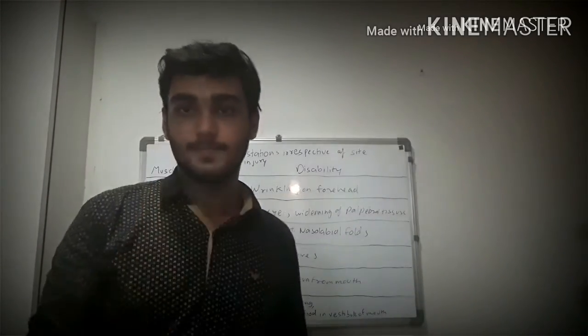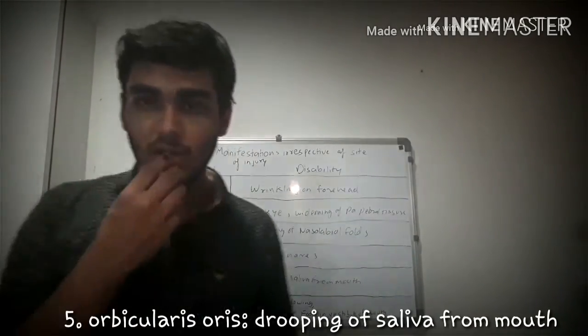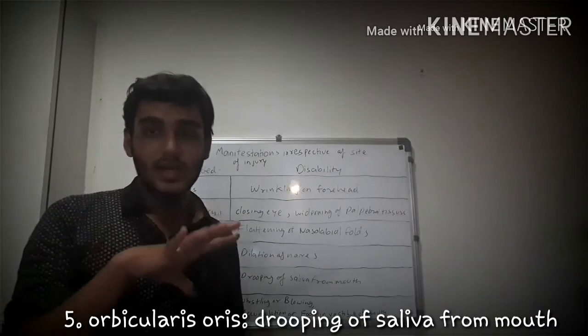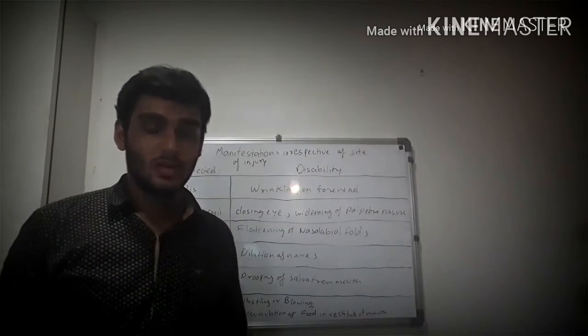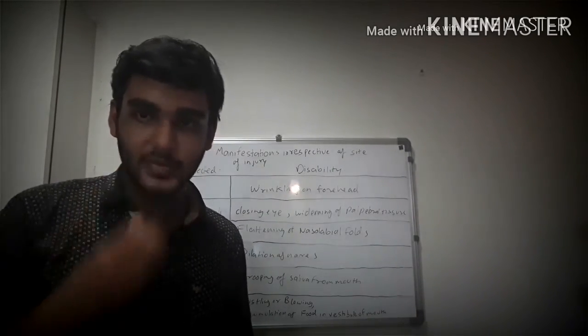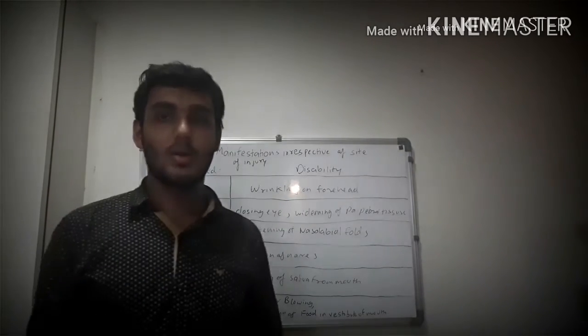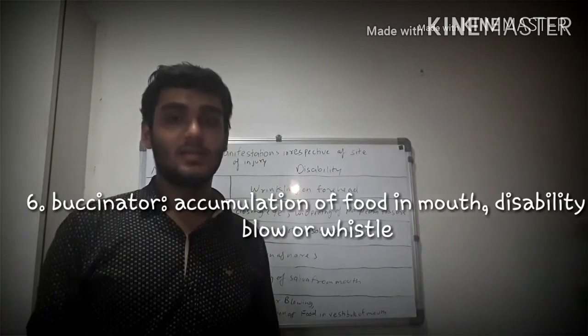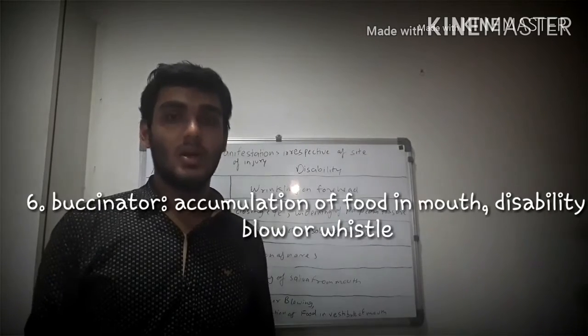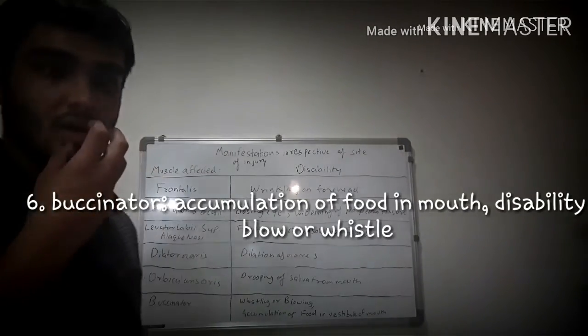Then we have the lips and the mouth. The muscle around the oral fissure is the orbicularis oris, and as it is paralyzed, there is drooling of saliva from the mouth of the person, and he is unable to close his mouth. And as the buccinator is paralyzed, the person can't blow or whistle, and food accumulates in his or her mouth.